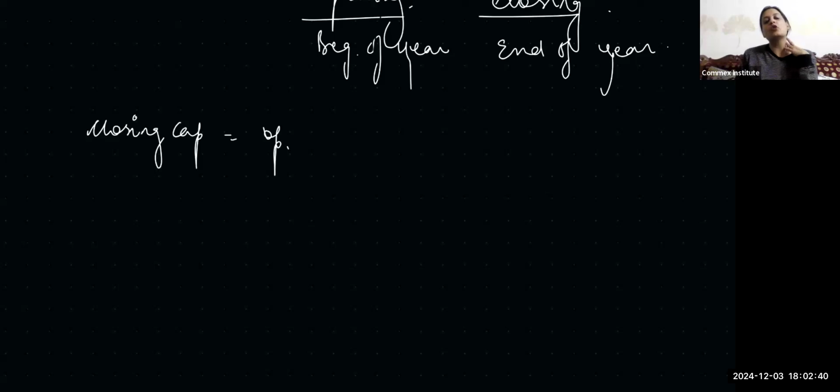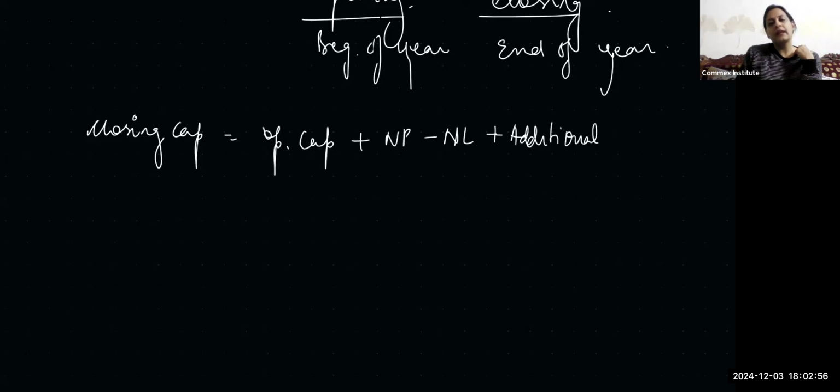Okay, the net profit belongs to the proprietor. Or if it is net loss, then minus net loss. Either of them will be there, right? Net profit or net loss. Plus any additional capital if you have invested during the year. And minus any kind of drawings during the year.